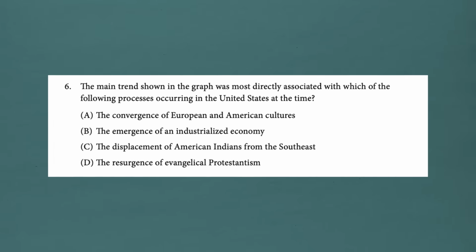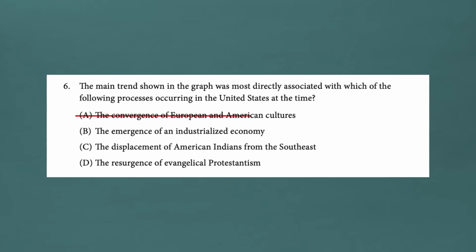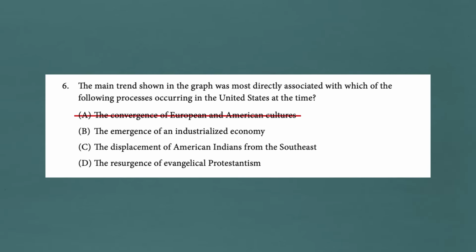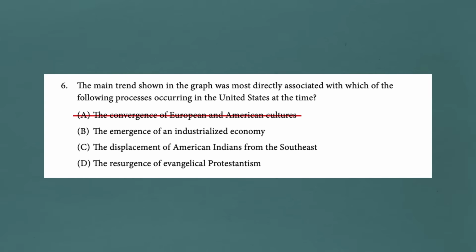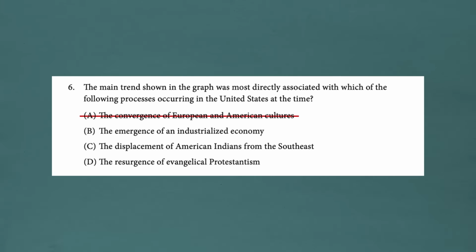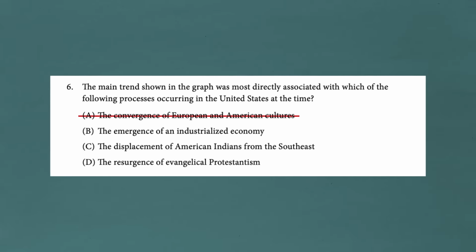Is it A, the convergence of European and American cultures? Well, no. During this time, America is actually trying to distinguish itself culturally from Europe. Is it C, the displacement of American Indians from the Southeast? Now, that's also outside of this time period. That happened before the time period we're looking at here. But also, the displacement of American Indians actually has nothing to do with immigration. So we're trying to find out what is most directly associated.